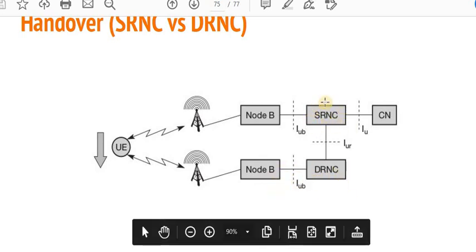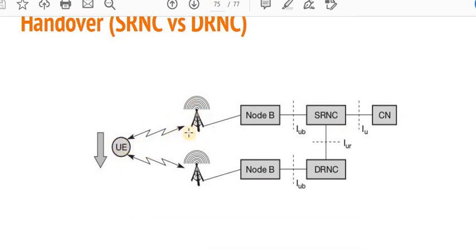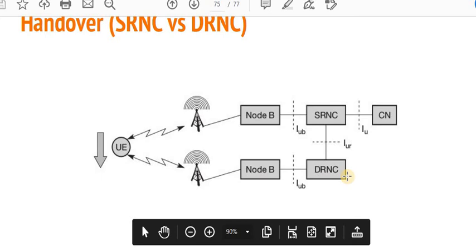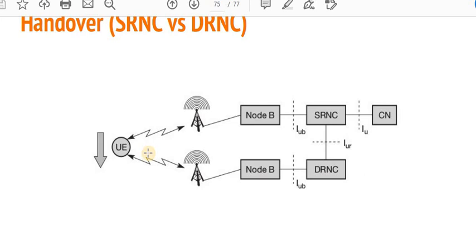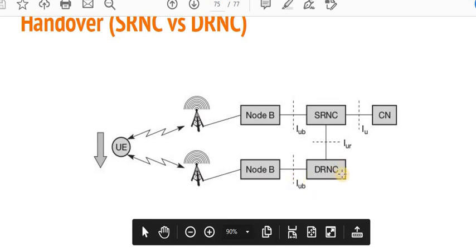So static RNC indicates that the user equipment is registered originally with the node B, and HLR is maintained. The HLR facility, the HLR identity, is provided by this node B, that is called the static RNC. But when the UE is moving from one node B to another node B, a dynamic RNC is created. This dynamic RNC is just temporary, and it changes according to time, because it may be possible that the UE is traveling from one city to another city to another city, and its location is dynamic. So that's why there is a creation of dynamic RNC here.